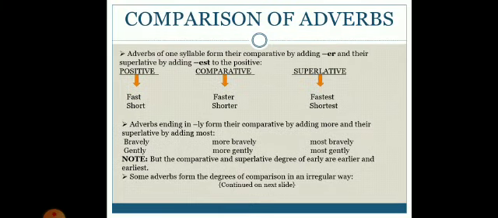Now comes comparison of adverbs. Adverbs of one syllable form their comparative by adding er and their superlative by adding est to the positive. Like fast is our basic form. When we add er, it will form its comparative degree, faster, then superlative, fastest. Short, shorter, shortest.